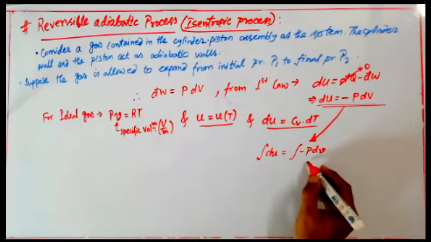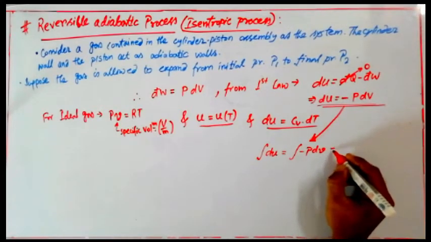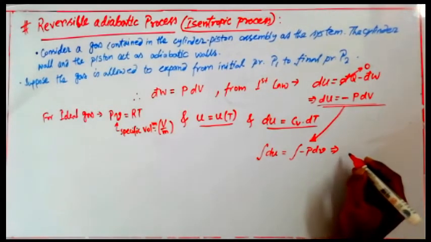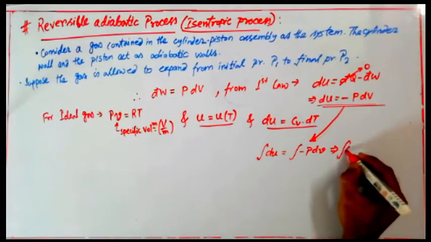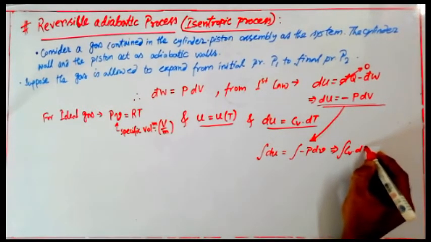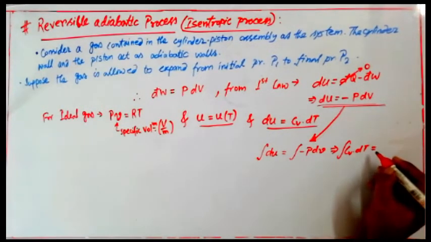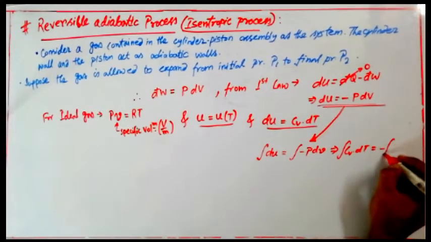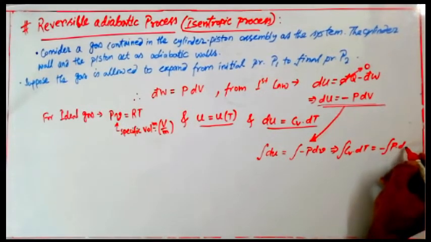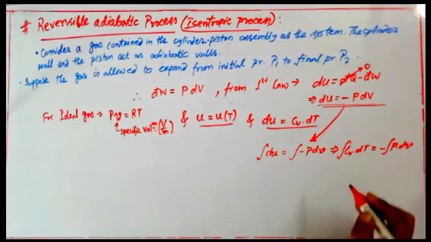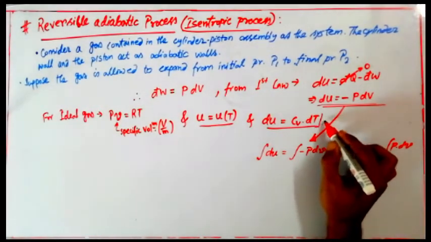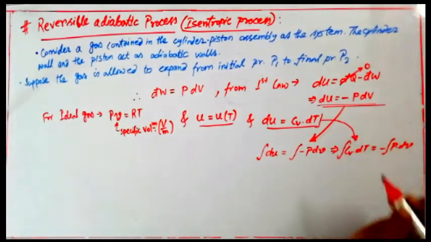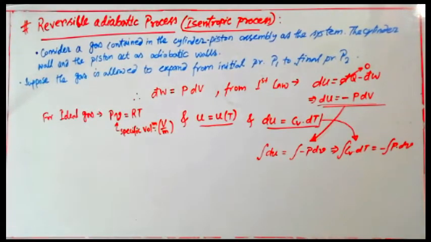Always P will be capital because pressure cannot be expressed in specific terms. So I can write that the integration of Cv dT is equal to minus p into dv, because this expression is substituted over here, that means du is substituted by Cv dT.